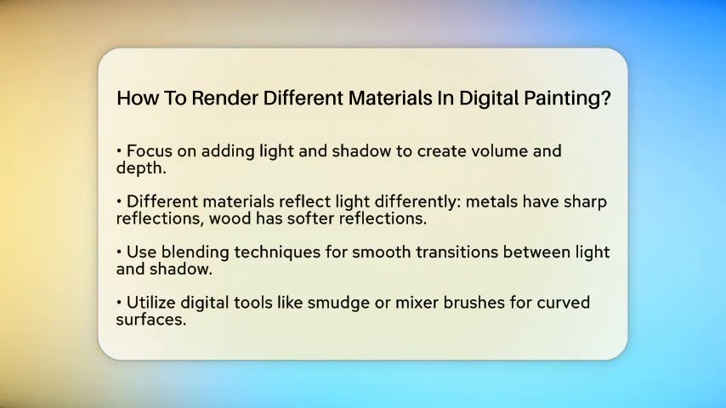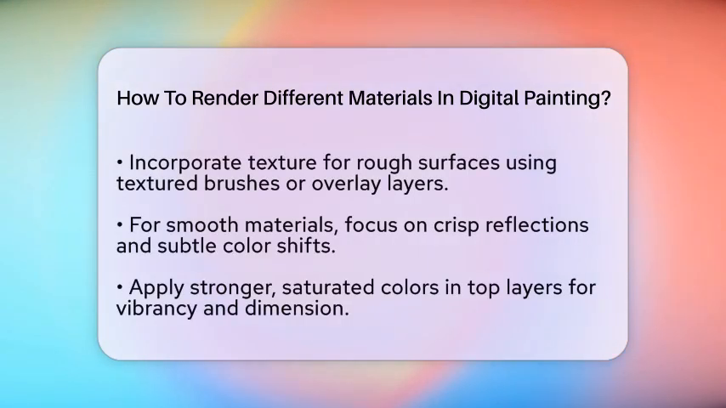Texture is another important aspect. For rough surfaces like wood or fabric, incorporate visible grain, fibers, or irregularities. You can achieve this by using textured brushes or overlay layers. When working with smooth materials like metal or glass, focus on crisp reflections and specular highlights. Subtle color shifts caused by reflected light can add realism.